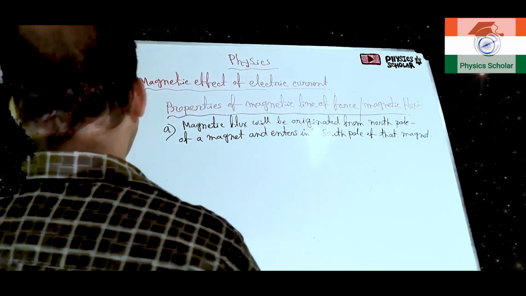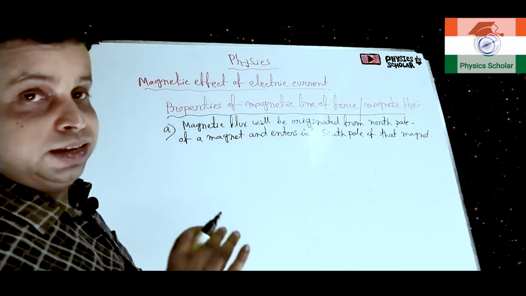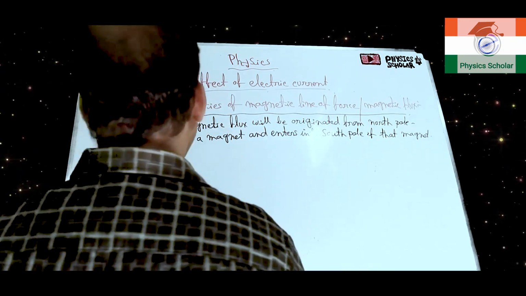Clear? This is the first property of magnetic line of force.